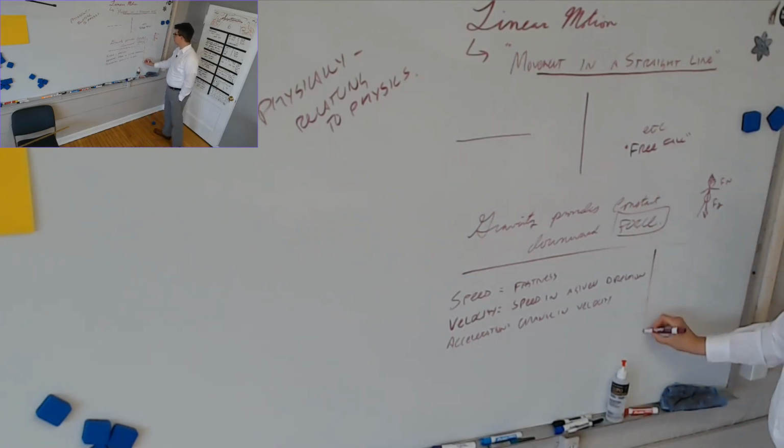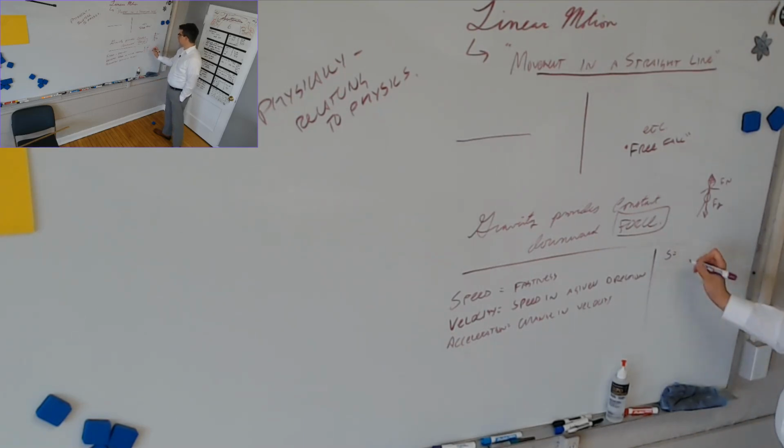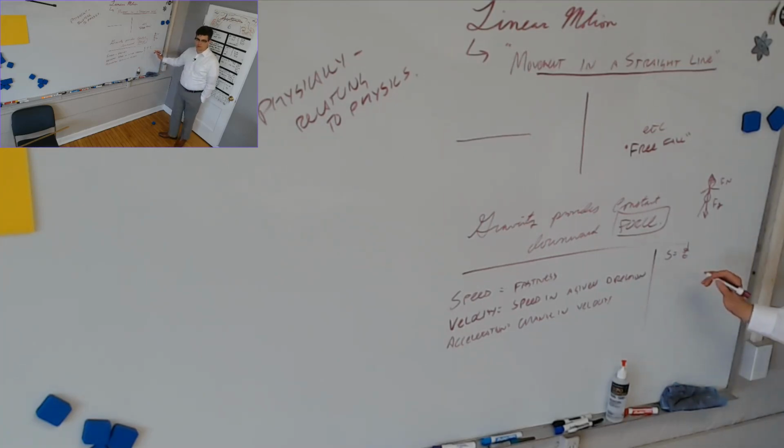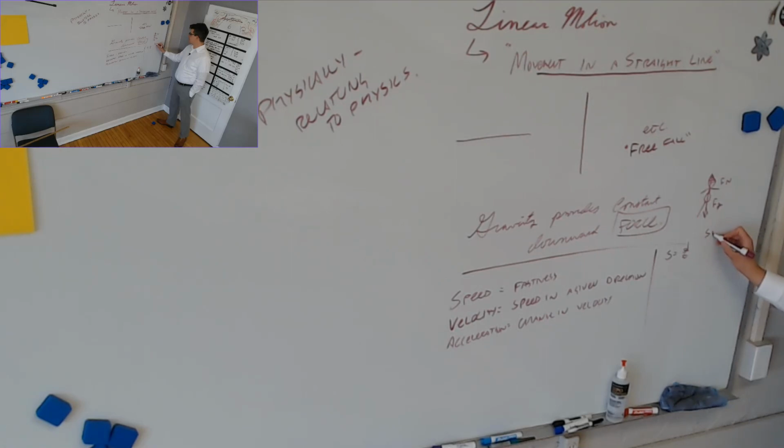Let's define these mathematically. Speed, S equals, I'm waiting for you. You should know these equations. D over T. Distance traveled over time elapsed. So let's write, this is how we always do the equations in here. S equals D over T, where S is speed, measured in what in the SI? Well, speed doesn't have a base unit, but using only SI base units, what is speed measured in? Meters per second, thank you. Lowercase d is distance, measured in meters, and lowercase t is time, measured in seconds.